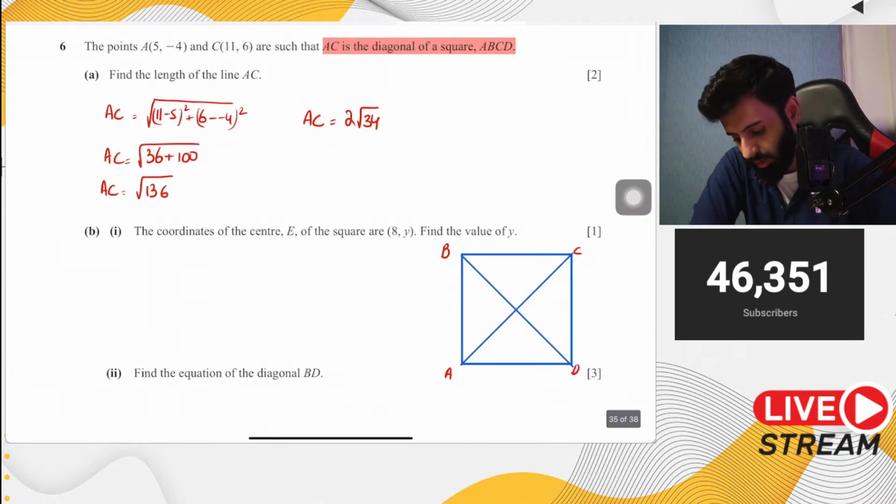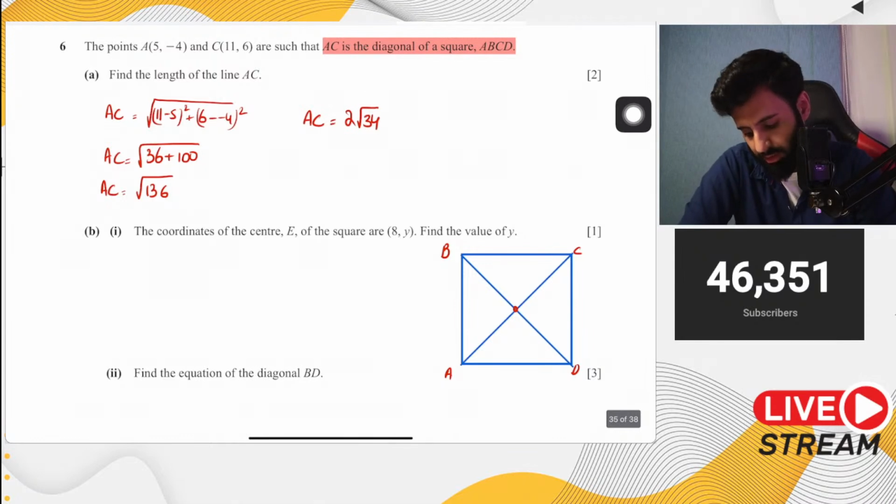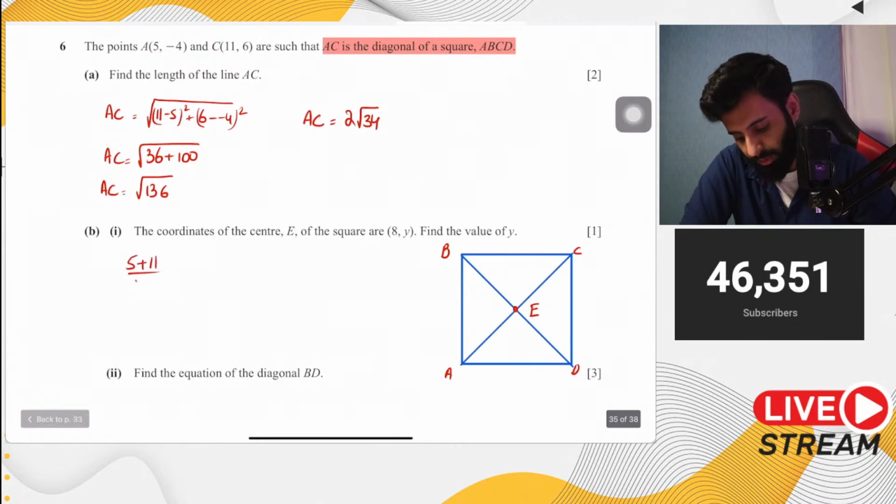Now this is not the exact representation of the coordinates that we have over here, but just to give you guys a rough idea. So this is basically where E is. Ab E nikalne ke liye all I have to do is find out the coordinates of the midpoint. So that's what I'm going to do. 5 plus 11 upon 2, and then minus 4 plus 6 upon 2.